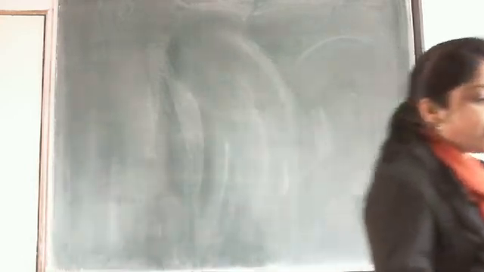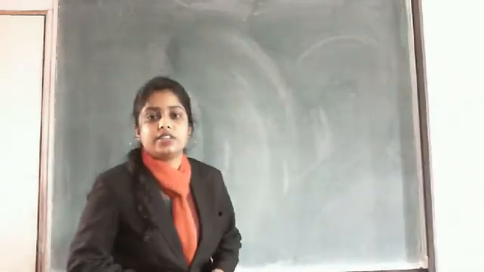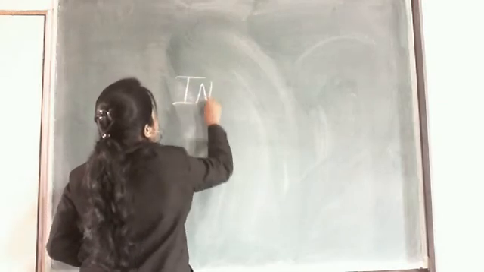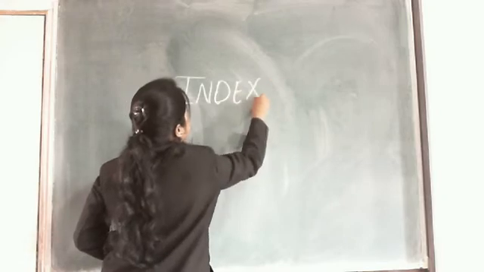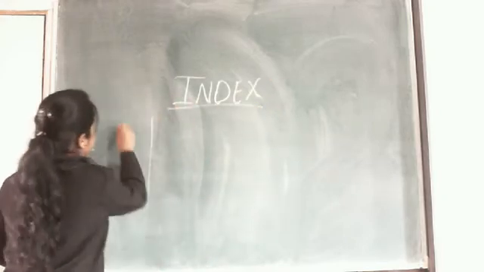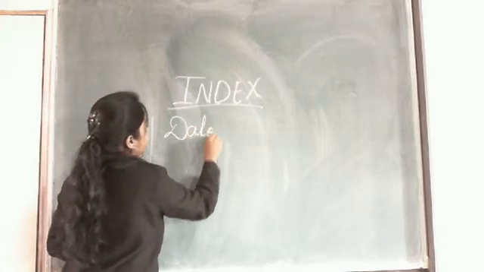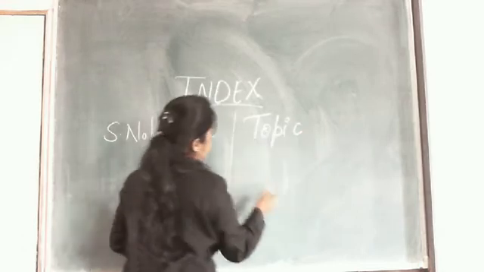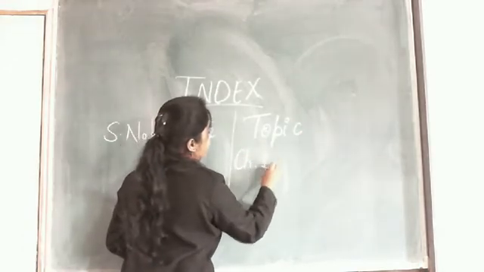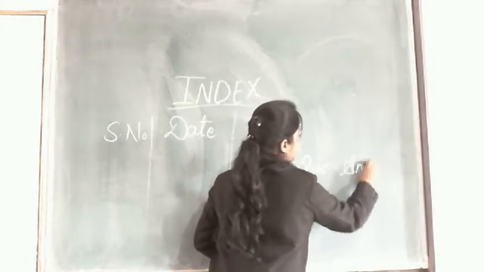So we'll begin our writing by writing the index. Write down the index in the index page. Here the serial number, today's date, topic is chapter 11, question answer.